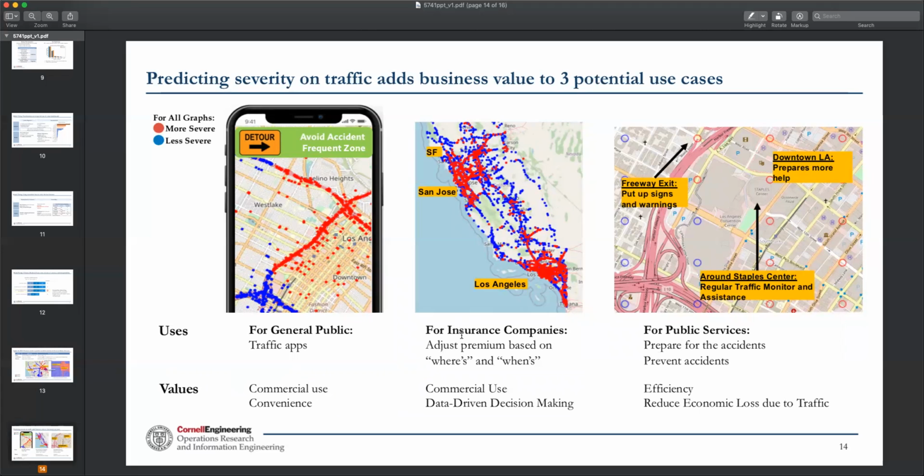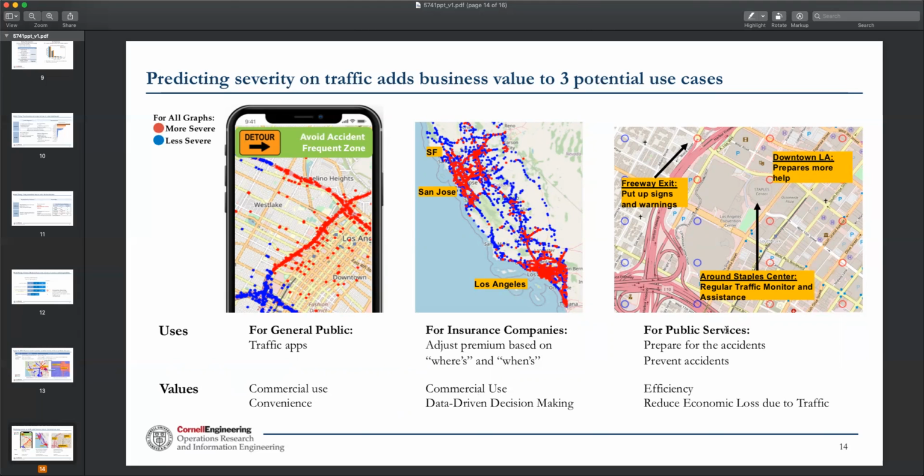The next one is for insurance companies, that they can adjust their premium based on where and when it's more likely to have severe accidents. For example, from our analysis here, San Francisco, San Jose, and Los Angeles are going to have more severe accidents, so their premium may be a little higher than other places. So this is for another company, it's a commercial use, and we help this company to make decisions in a data-driven manner. The last one is for public services.